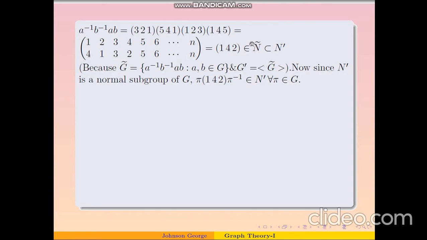Now because N dash is a normal subgroup of G, and 1 4 2, this element belongs to N dash, we can see that this will belong to N dash. Again I repeat, N dash is a normal subgroup of G. 1 4 2 belongs to N dash, and therefore pi 1 4 2 pi inverse for any pi belonging to G is also in N dash. This is just the definition of normal subgroup of G, because N dash is a normal subgroup of G, and because this is an element of N dash, this is also an element of N dash for any pi belonging to G. So keep this statement in mind.